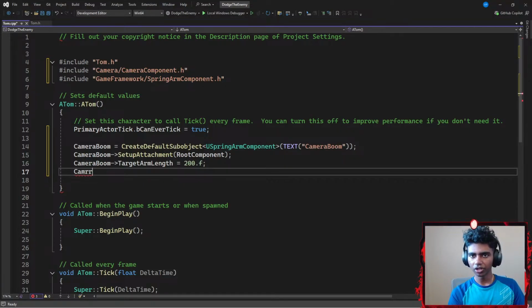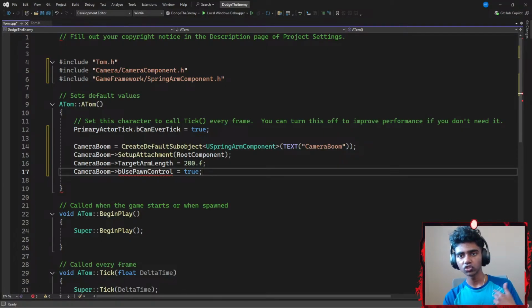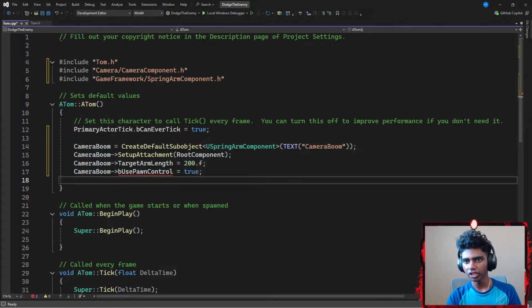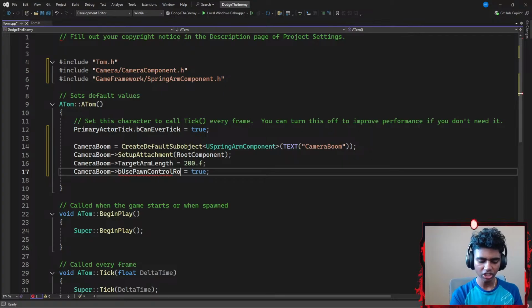And then lastly, I'm gonna go with another camera boom. This is again my spring arm component, which points towards a boolean check of bUsePawnControlRotation. Basically, I'm gonna set it to be true. It lets me actually rotate or control my rotation using my mouse and all that stuff. I don't really know how to explain this properly right now. Use pawn control rotation, I'm assuming that it just lets me use my pawn's rotation.